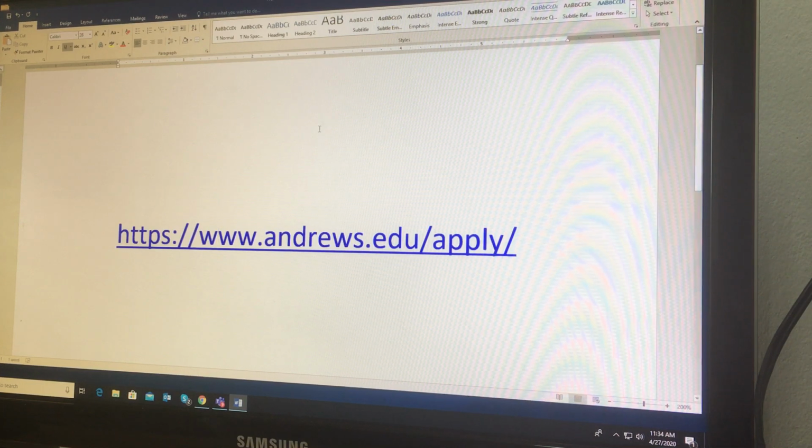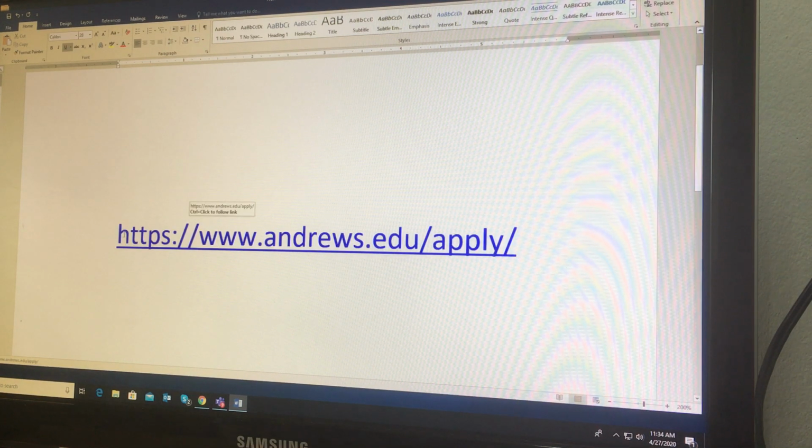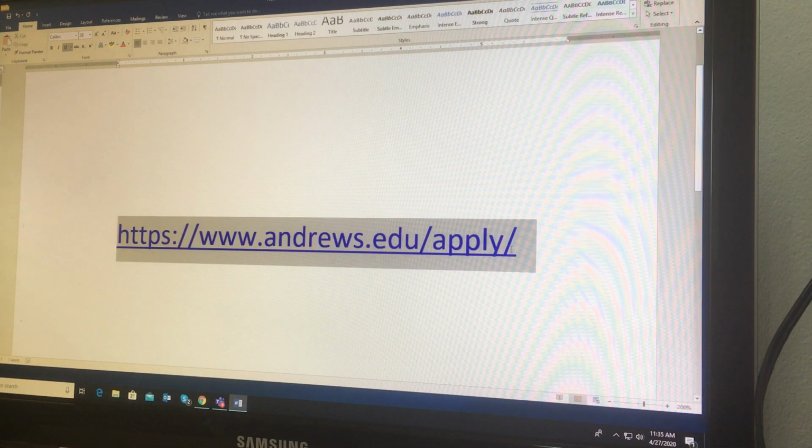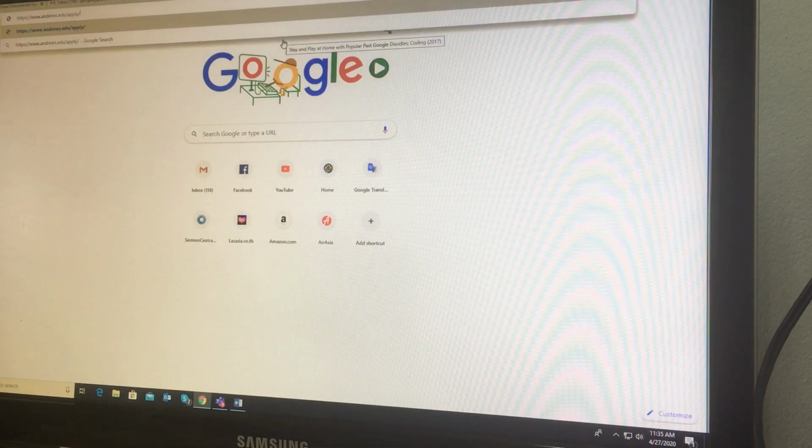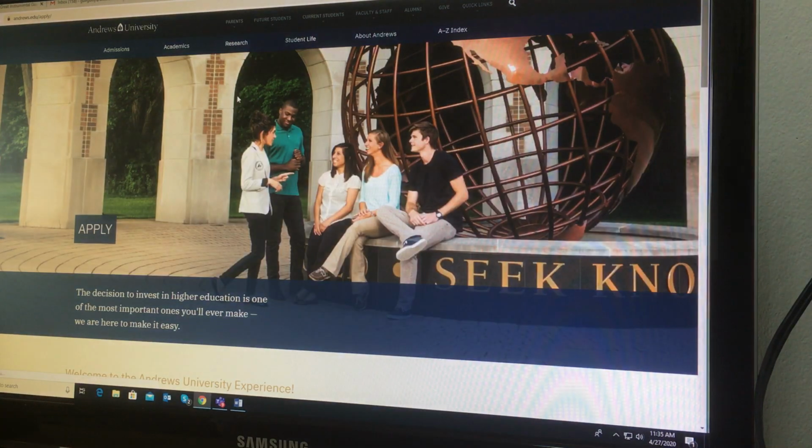So first of all, you need to go to this link, www.andrews.edu/apply/. So what I will do is select this and press Ctrl+C, and then I will go to my browser, press Ctrl+V, and then go to this link that tells me to apply.